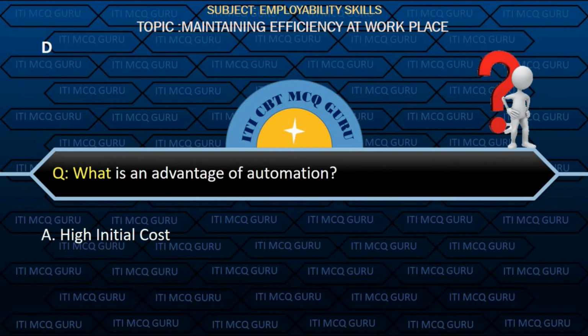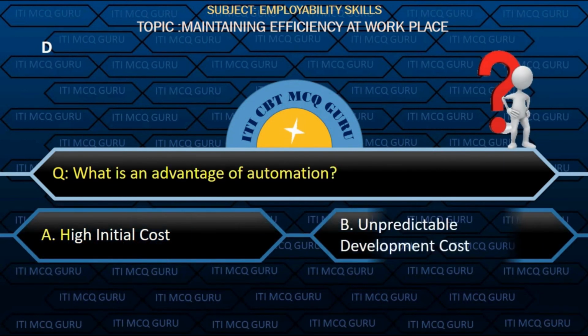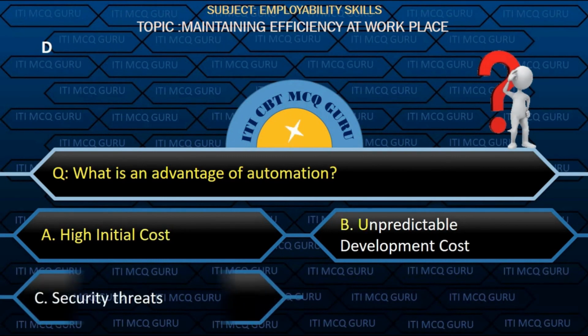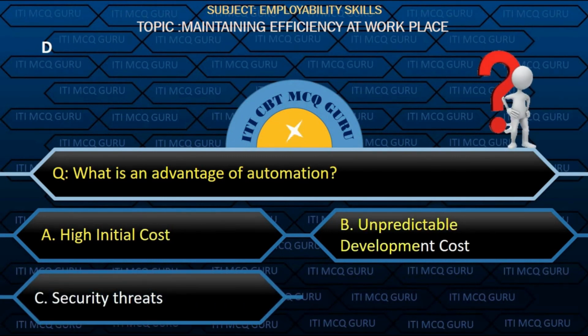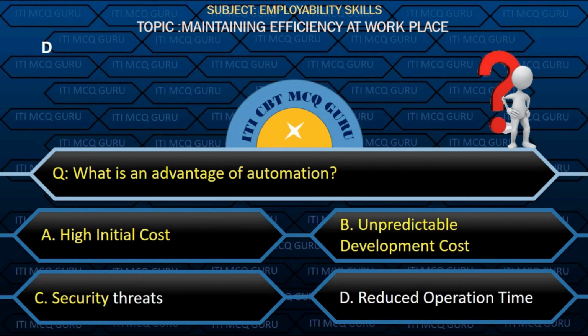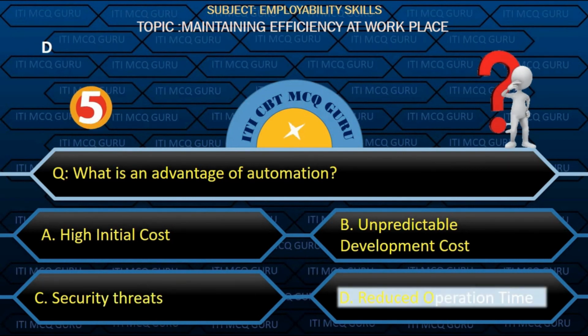What is an advantage of automation? Option D, reduced operation time.